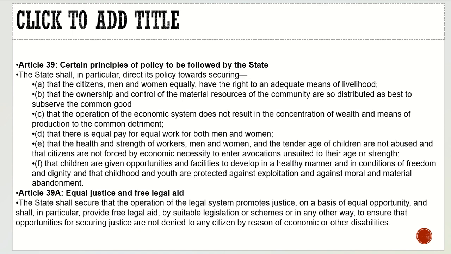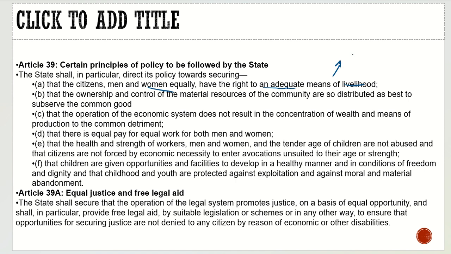I guess I had not included Article 39B and Article 39C in it. Well, what does Article 39 say? Article 39 lays down certain principles of policy to be followed by the state. The state shall in particular direct its policy towards securing that all citizens, men and women equally, have the right to an adequate means of livelihood.